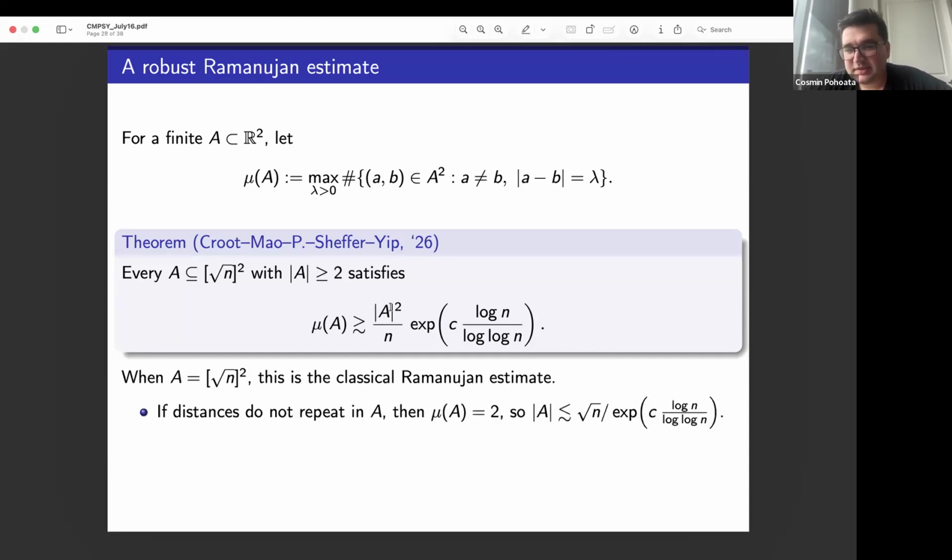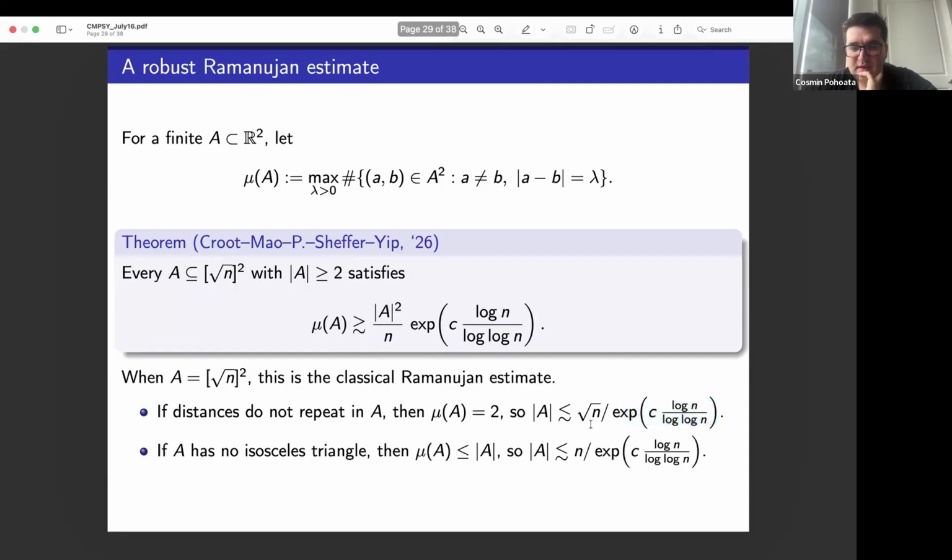It has some nice consequences. Besides recovering this, if I give you a set A that doesn't have repeated distances, A has size at most root n divided by this new kind of saving rather than powers of log. If A has no isosceles triangle, then you get that A is at most this, a saving that beats e to the log n to the 1/2, which is the limit of the previous trivial argument because there's this Behrend construction.